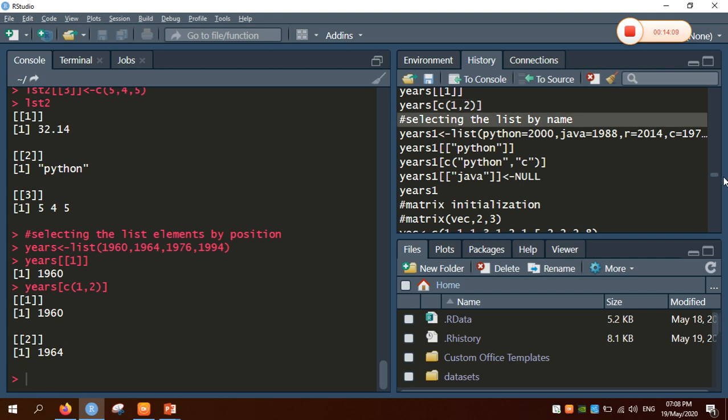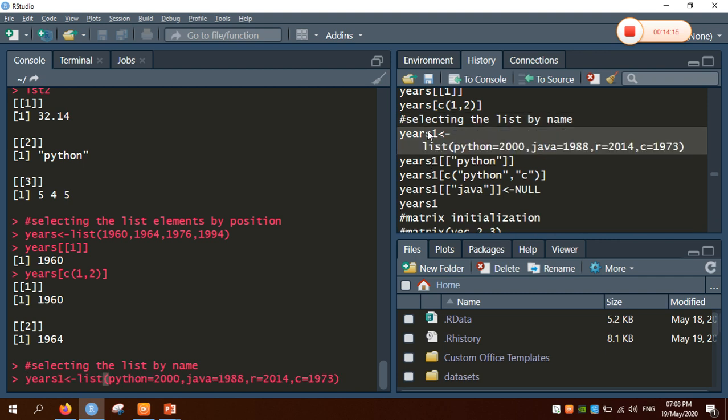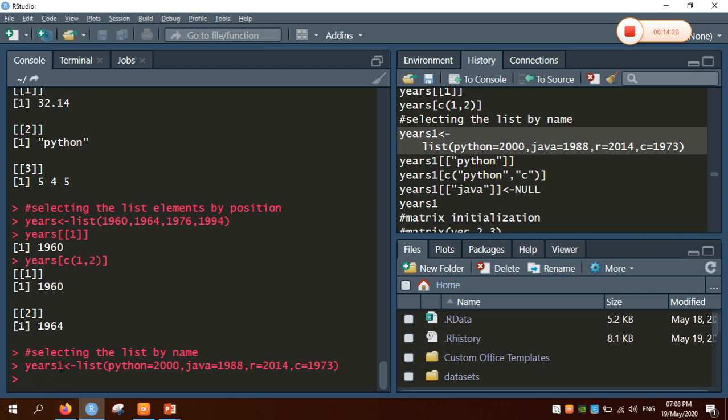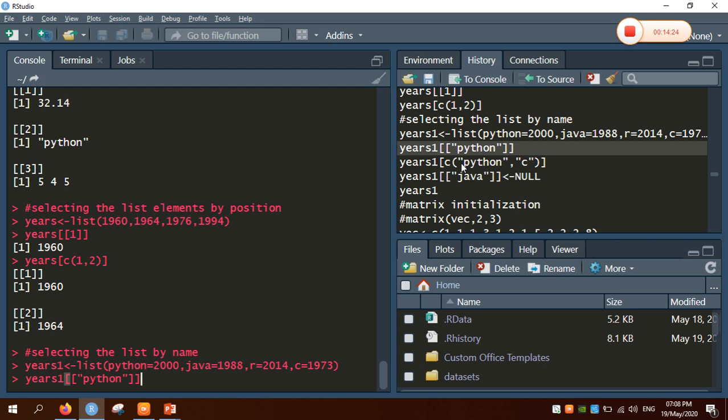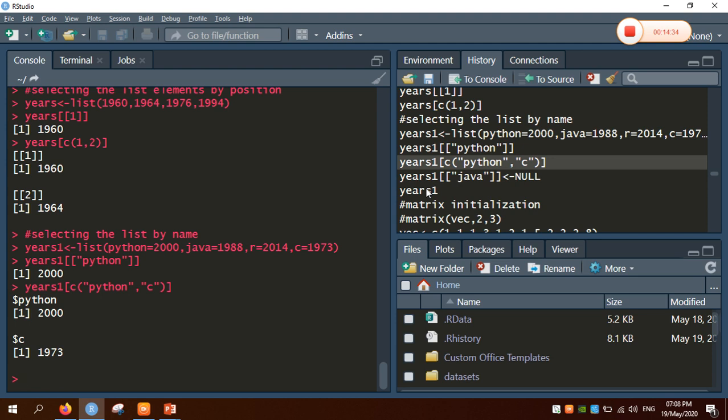Now the next one is how we select the list elements by name. So I want to create a list which contains the names and values, like in a dictionary. So I have created a list years1 which contains the values. Now I am going to get the values using the names. That is, years["Python"] gives the value 2000. We can even get the sublist, that is Python and C, that is 2000 and 1973 is going to be printed.